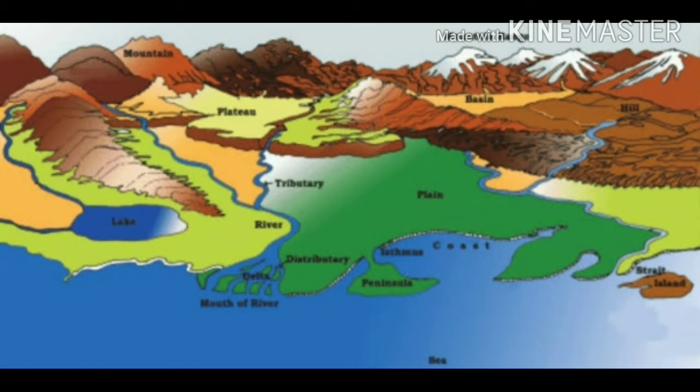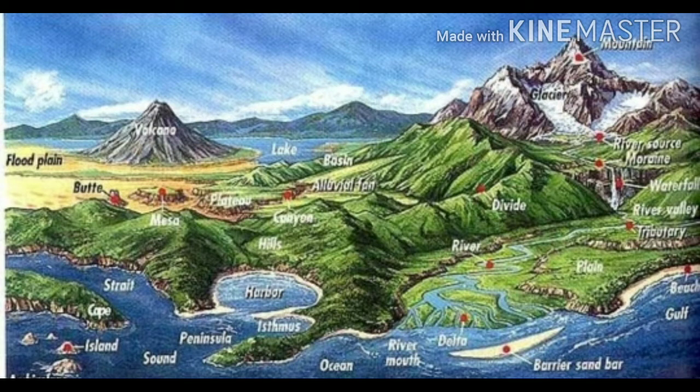The second process, known as the external process, is the continuous wearing down and rebuilding of the land surface. The wearing away of the Earth's surface is termed as erosion. The surface is being lowered by the process of erosion and rebuilt by the process of deposition. Running water, ice, and wind are responsible for these two processes.